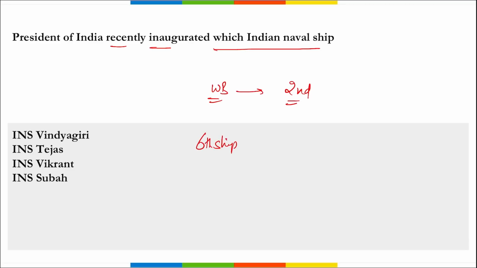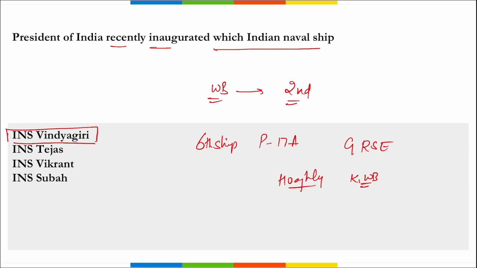It is the sixth ship of Project 17A of the Indian Navy, and it was at the Garden Reach Shipbuilders Engineers Limited facility, correct, on the banks of the Hooghly River. This was inaugurated, that is located in Kolkata, West Bengal, right? So what is the name of the Indian naval ship? It is Vindhyagiri, right? INS Vindhyagiri.